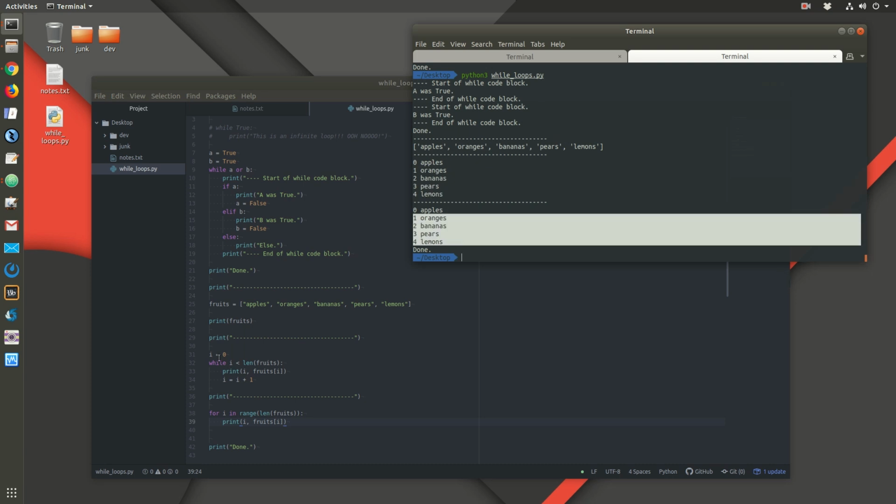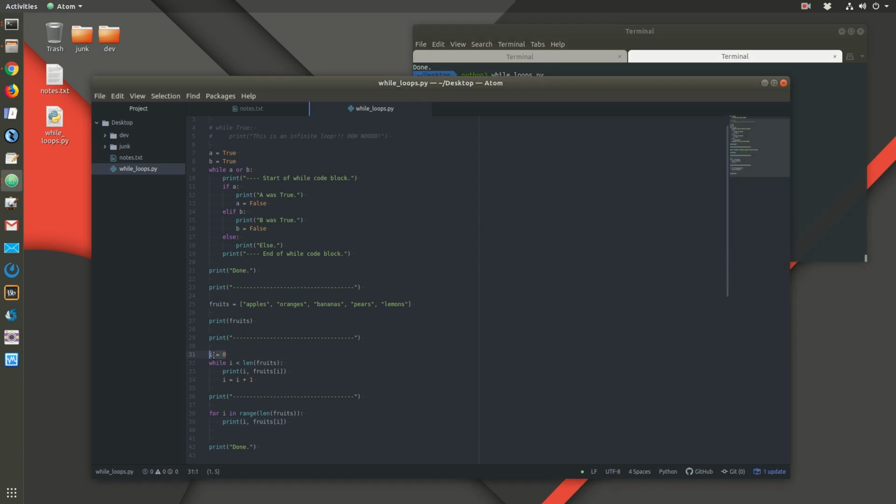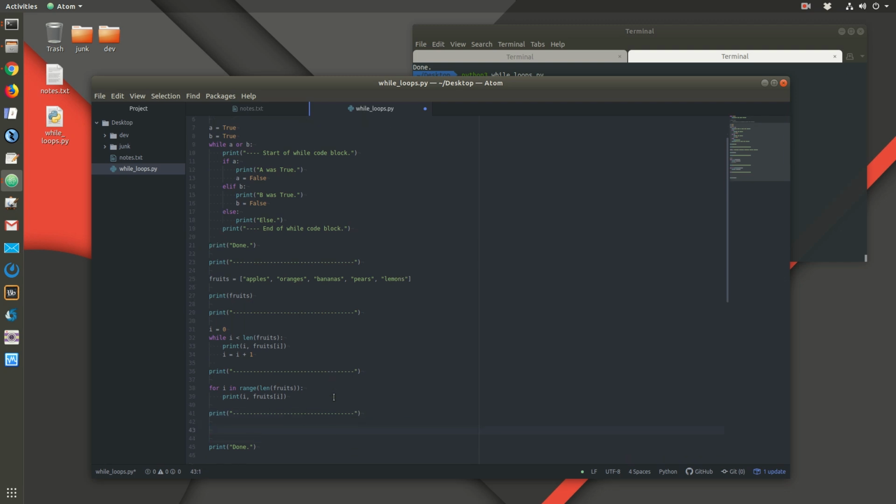The for version basically eliminates the need for you to keep track of this variable manually and increment it every time. In the for loop, it automatically does this because the range function has a list of incrementing numbers, and so i automatically increments because of this range function. Okay, and if you don't need to print out the index, the for loop is even easier.